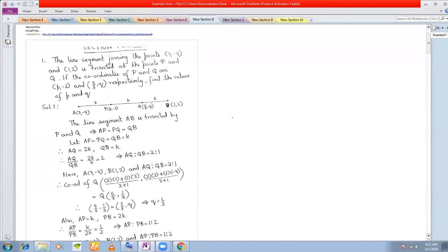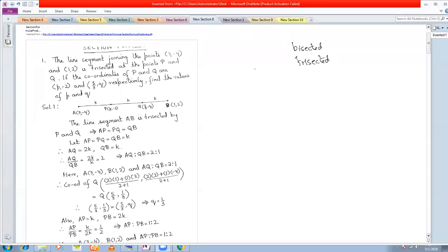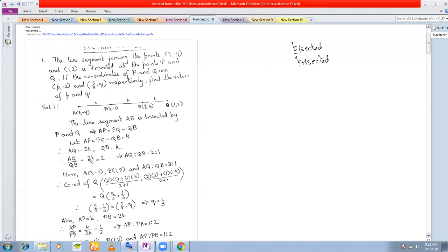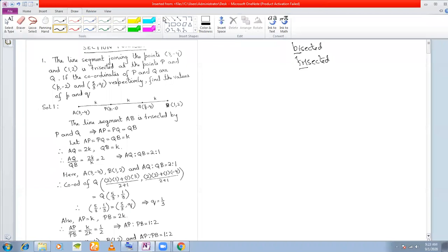Now what do you mean by trisected? Bisected and trisected. Trisected means divided into 3 equal parts. Bisected means divided into 2 equal parts. In English, bi means 2 and tri means 3. So when I say bisected, what I mean is that it is divided into 2 equal parts.